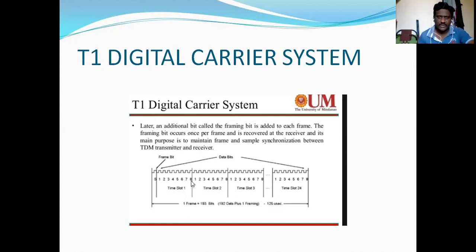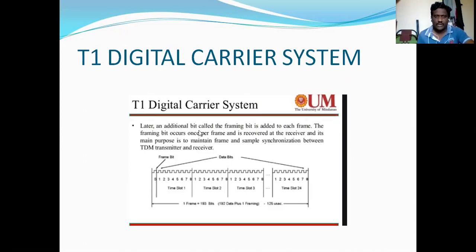This part is only a time slot, but from this point to this point it is a frame. Each frame contains one additional bit, which is called the framing bit, added to each frame.